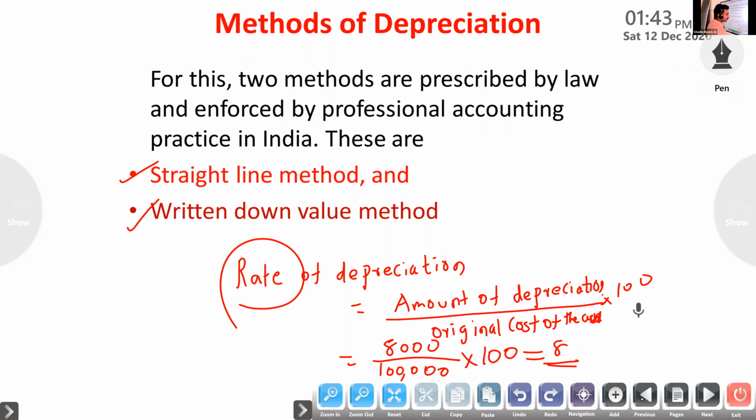Any doubt, Atul? Factors affecting depreciation. Okay, so next period I will continue.